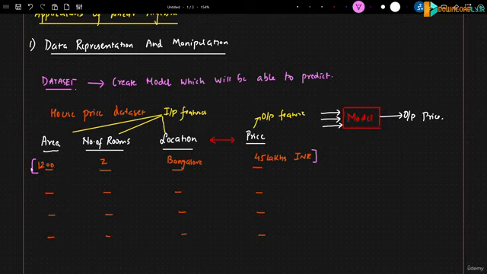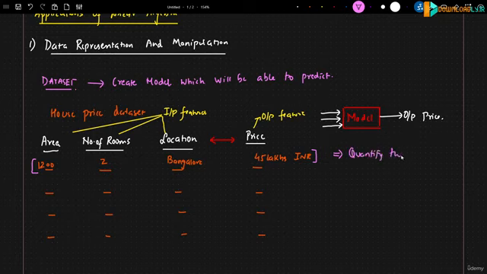So over here I have a list of numbers: area, number of rooms, location. The location will also be converted into a vector or some number. And based on this list of vectors, I have the price included in this particular vector. Based on this list of vectors, my model will be able to even quantify the relationship.